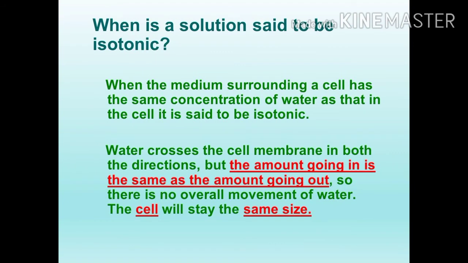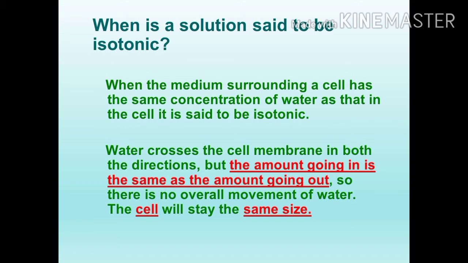When is a solution said to be isotonic? When the medium surrounding a cell has the same concentration of water as that in the cell, it is said to be isotonic. Outside the cell and inside the cell, the concentration of water is the same, and that is known as isotonic. Water crosses the cell membrane in both directions, but the amount going in is the same as the amount going out.